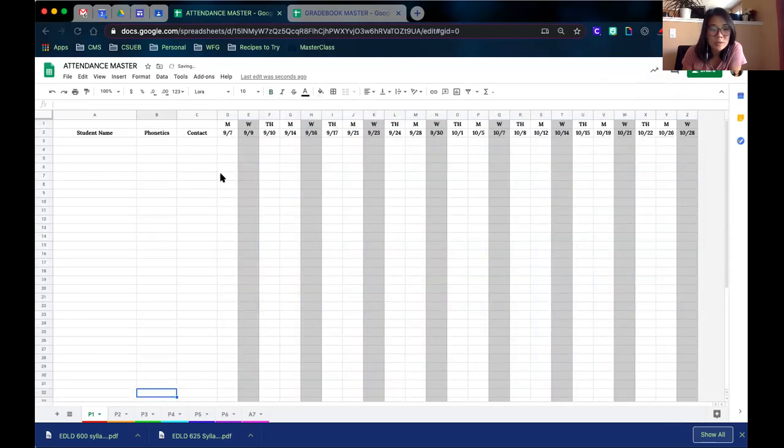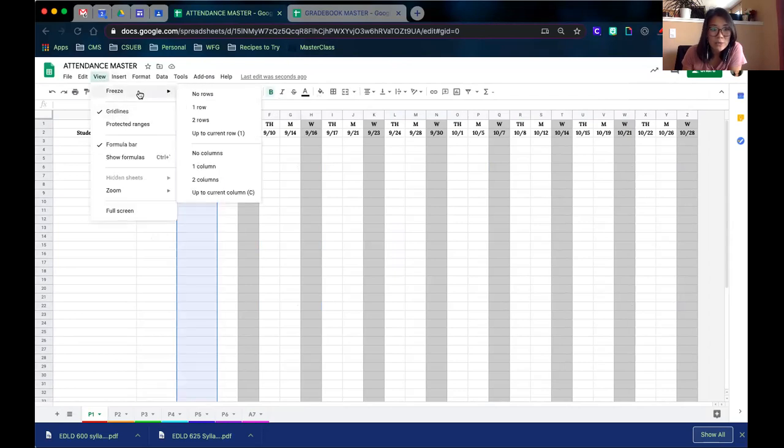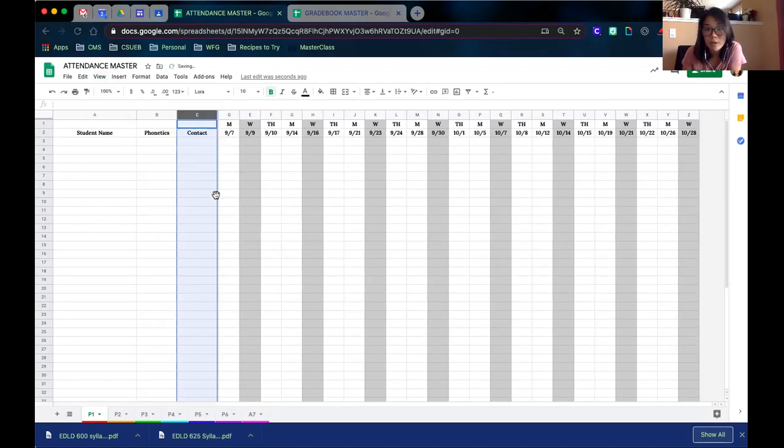Okay, so most of this is normal. I just entered Monday, Wednesday, Thursday at the top and the dates are there too. Here's a couple things that I really like about Excel sheets, right? The first thing that you can do is if you select a column and you freeze it, and I go to 1 column, 2 column, or up to current column, that means that if I have more dates going on, I can scroll, right? I can go and this part will stay. You will always see their student names.